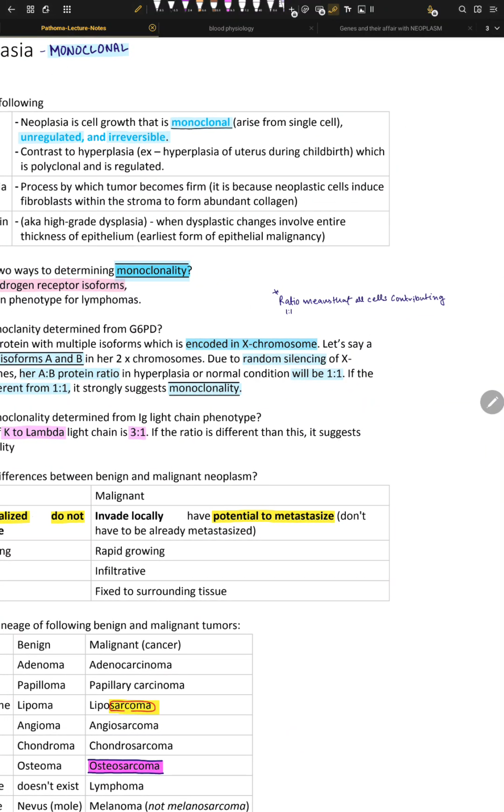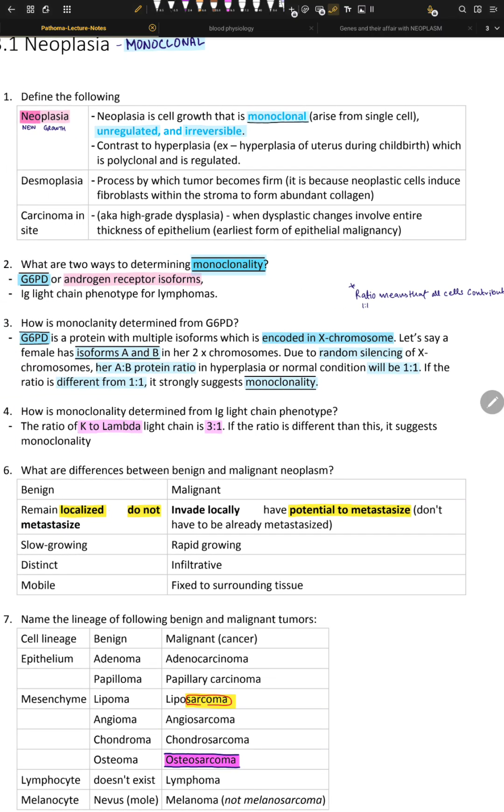In a normal tissue, or a hyperplasia, the normal ratio of these isoforms of G6PD will be 1:1. Okay, so I just told you we have two types of isoform, A and B. So A will give 50 copies and B will give 50 copies. So 50 copies is to 50 copies. The ratio comes up at 1:1.